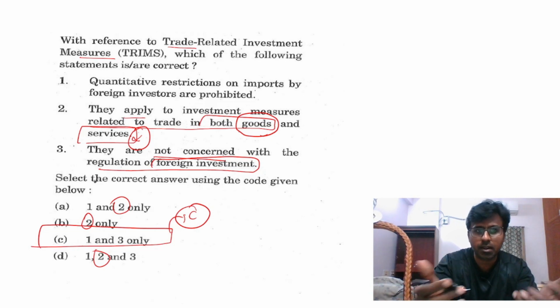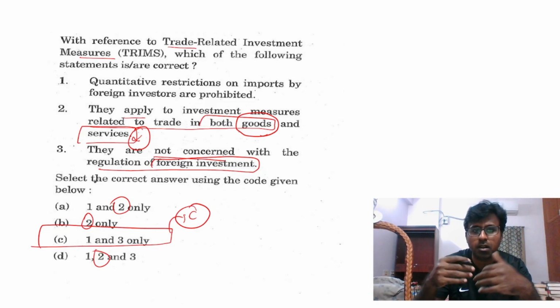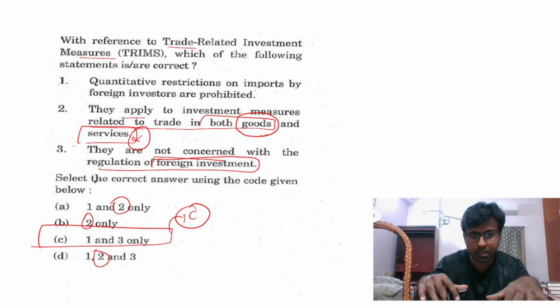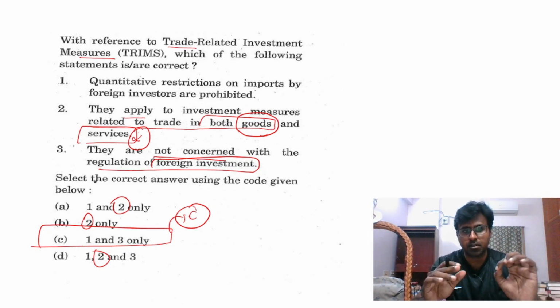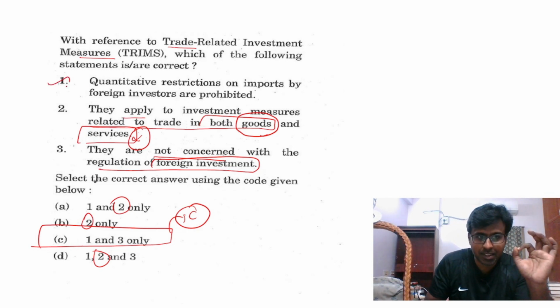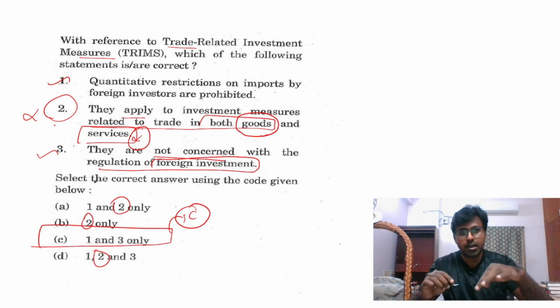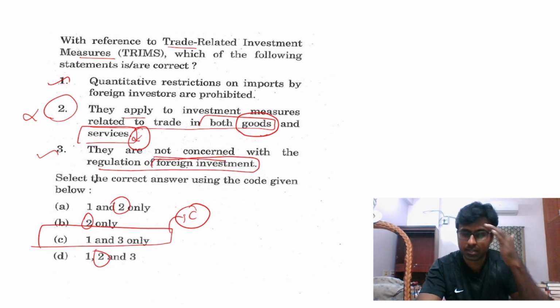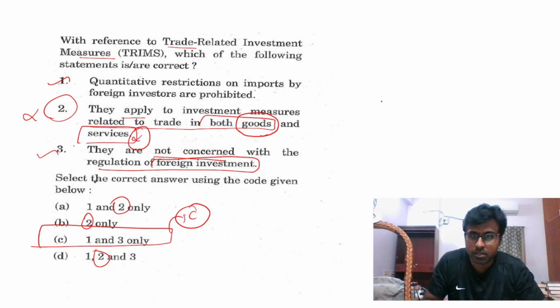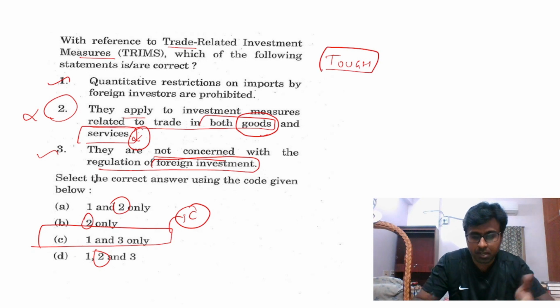How can a trade related investment measure be not concerned about foreign investment? I thought. But actually they are not concerned. This is tricky. These 2 are correct, but this is wrong. And for that, we have to go in search of these answers. It's a tough question. It's not an easy question. I would have definitely made a mistake if I had attempted this.